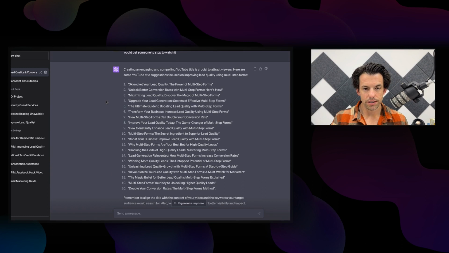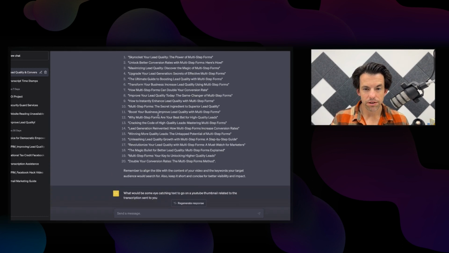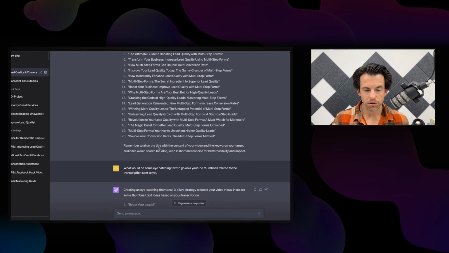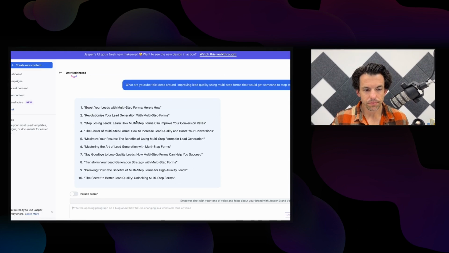Similar on ChatGPT, offers more ideas. I think some of the language is a little more impactful, with some of these power words being cracking the code, winning more quality leads, revolutionize. I like some of the words being used on these title ideas. There's a few sentences of what to do. Remember to align the title with the content of your video and the keywords your target audience would search for. Keep it short, concise for better visibility and impact, which I think is also helpful.